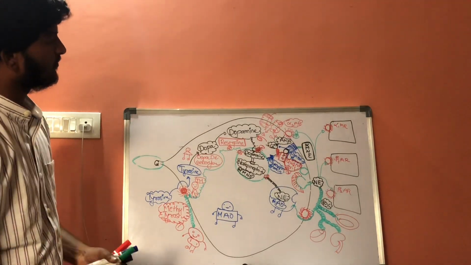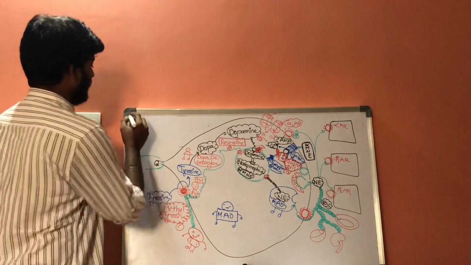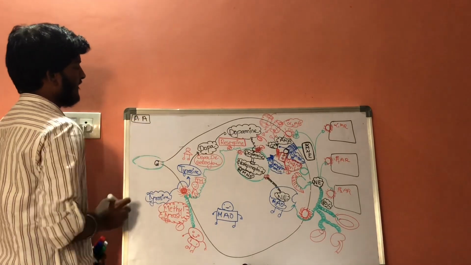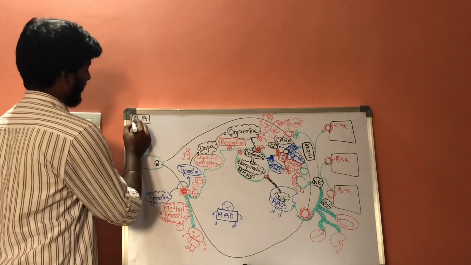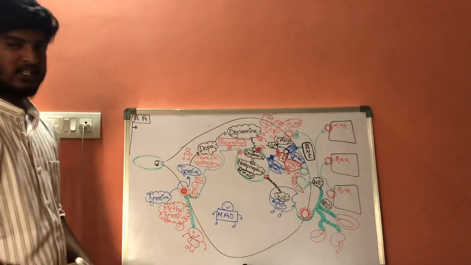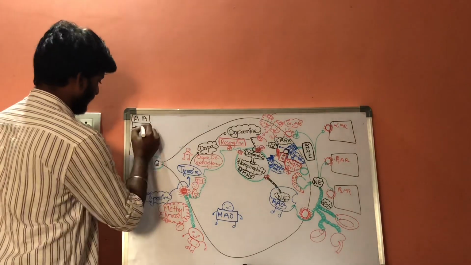Now, adrenergic antagonists. Let us discuss the drugs which are acting on alpha 1 and alpha 2 receptors.